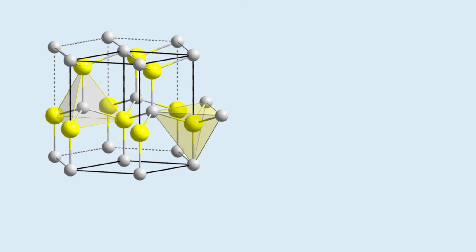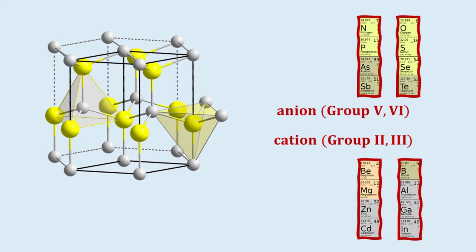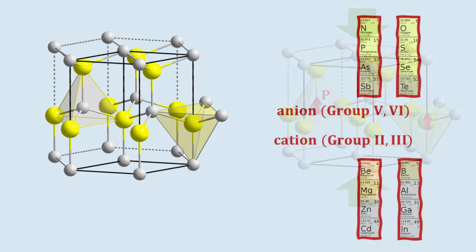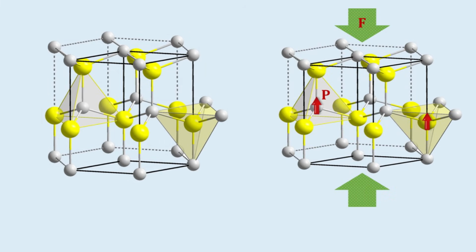A new property with compound semiconductors is the possibility of net electric polarizations due to the ionic character of the chemical bonds, as a result of the electronegativity difference between the anions and cations, particularly with the wurtzite semiconductors. In tetrahedral compound semiconductors, the group 5 and 6 elements form the anion. In other words, they are net negatively charged on the atomic site. On the other hand, the group 2 and 3 elements form the cation. The polarization implies a built-in electric field and a measurable voltage across the material in a direction collinear with the polarization.